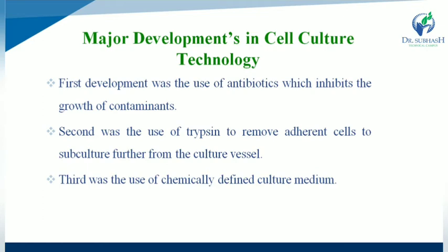So the first development was the use of antibiotics, which inhibit growth of any contaminants. Second one is the use of trypsin. So what was the use of trypsin? Trypsin removes the adherent cells to subculture further from the culture vessel. And third development is the use of chemically defined culture medium.